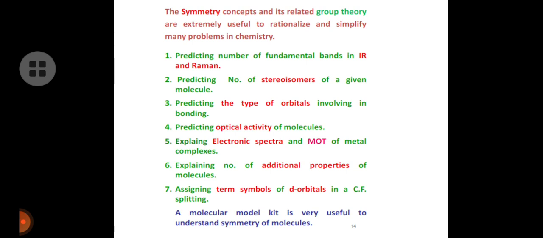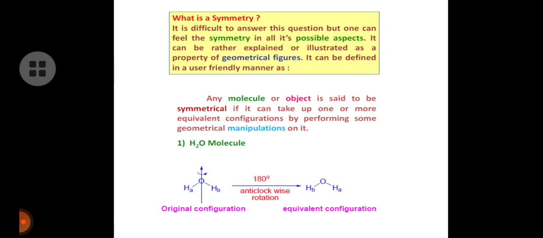We can predict the optical activity of molecules, and explain the electronic spectra and molecular orbital theory of metal complexes. It explains a number of additional properties of molecules, and assigns term symbols of d orbitals in crystal field splitting. A molecular model kit is very useful to understand the symmetry of molecules.